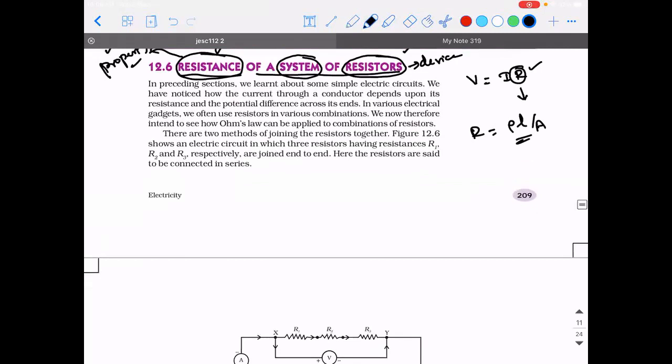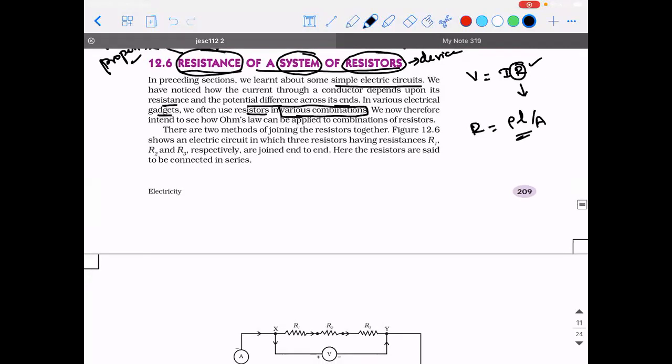In the preceding sections, we learned about some simple electric circuits. We have noticed how current through a conductor depends upon its resistance and the potential difference across its ends, from the concept of Ohm's law. So in various electrical gadgets, we often use resistors in various combinations. This combination is what I'm trying to talk about. We now therefore intend to see how Ohm's law can be applied to a combination of resistors.